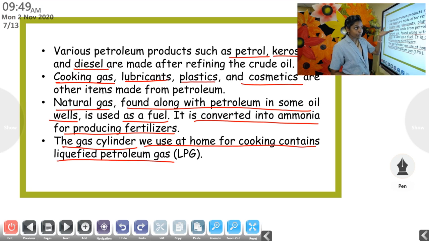So various products are produced from petroleum: petrol, kerosene and diesel. Other than this, cooking gas, lubricants, plastics and cosmetics are also produced. Natural gas is found along with the petroleum in some of the oil wells, which is also used as fuel. This natural gas is converted into ammonia for producing fertilizers, and the gas cylinder which we use at home for cooking contains liquefied petroleum gas.